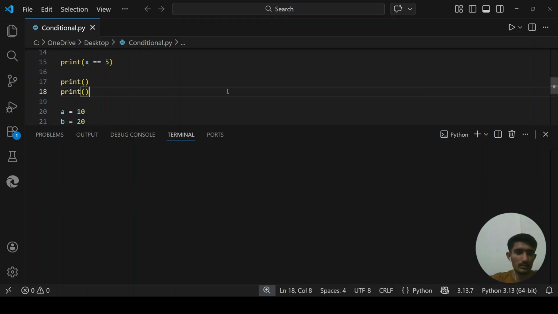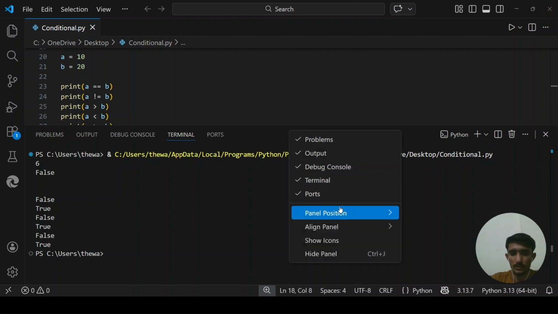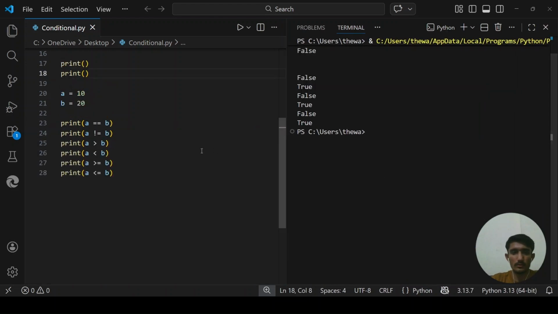Now let's see the results. Let me just grab this terminal over to the right hand side. So we just double click the panel position. Now see, this is good. The code is here and the panel is here.